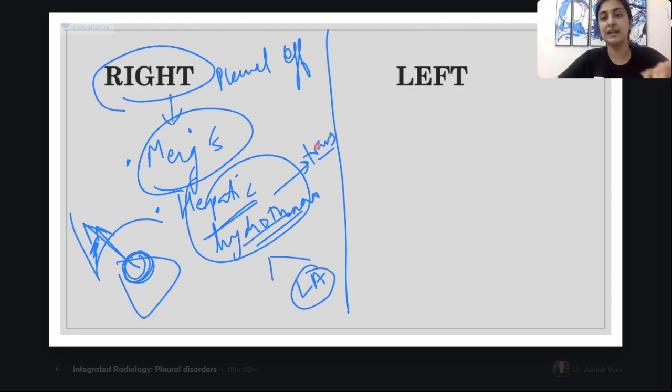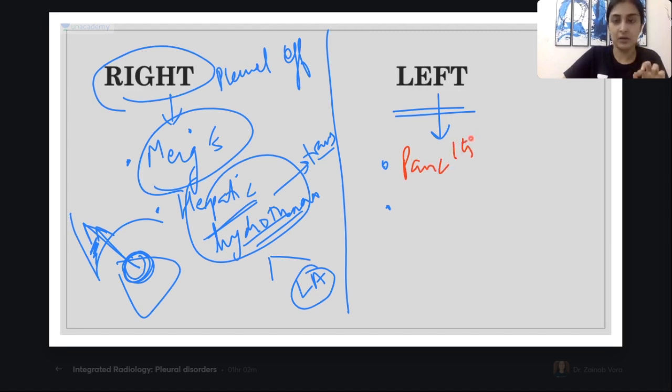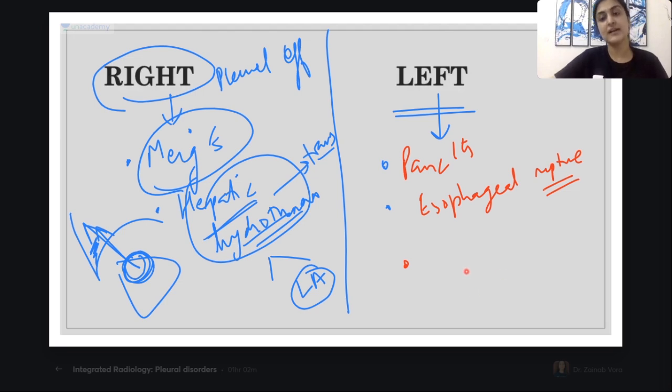So right is done. Now tell me causes of predominantly left-sided effusion, 2 of which we have already done. What are those 2? Quickly remember. They are pancreatitis and what else? Esophageal rupture. Correct. Pancreatitis, esophageal rupture. Tell me one more cause, guys. Can you think of some other structure which is ruptured? Splenic rupture? Fine. Not a very famous cause, but secondarily it might produce. Fine, I accept that. But what is one other structure in the mediastinum that ruptures?